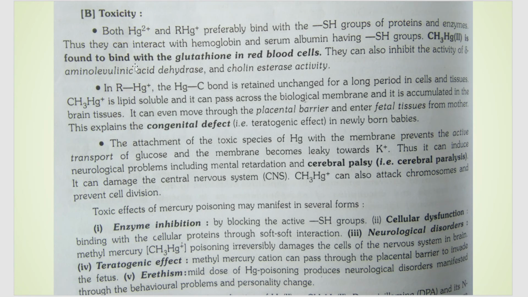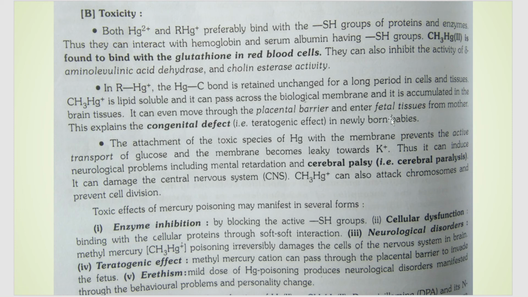Plus, one more thing is that the bond that Hg forms with carbon is very strong, and it is retained for a very long period of time. So Hg can remain accumulated in the cells and tissues for a very long time. You already know that it is lipid soluble, so it can enter your brain tissues. And because it remains for a very long time in your body, it can pass from a pregnant mother to